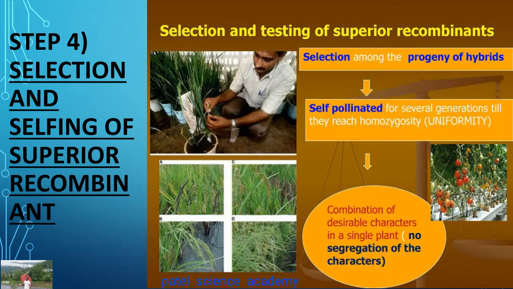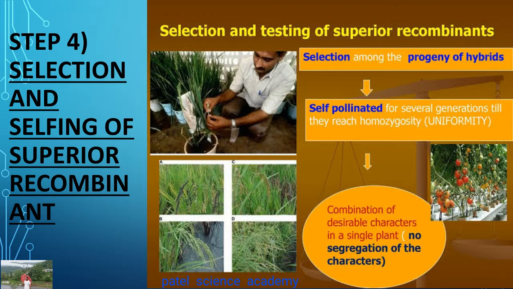So, dear students, in step number 4, the F1 hybrid plants that show superiority over both the parents and have high hybrid vigor are selected. Such hybrids are then selfed for a few generations to make them homozygous for the said desirable characteristic, till there is a state of uniformity so that the character will not be segregated further.